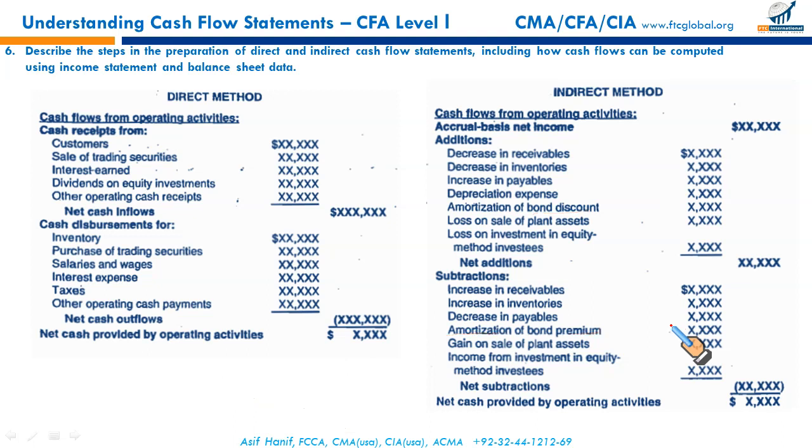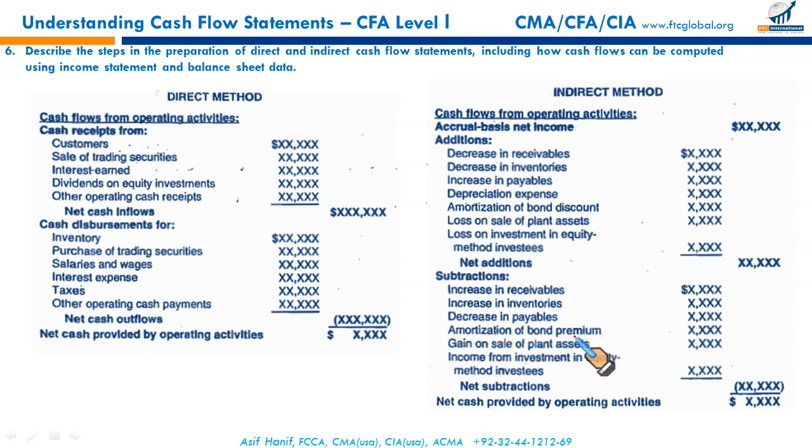So just for now, remember, bond discount amortization is a non-cash charge against the income, to be added. Premium amortization is a non-cash reduction in your expenses, so it has to be deducted. They move in the opposite direction. That's what we can, at least for the time being, keep in mind. Amortization of bond discount is added, amortization of bond premium is deducted. Okay.